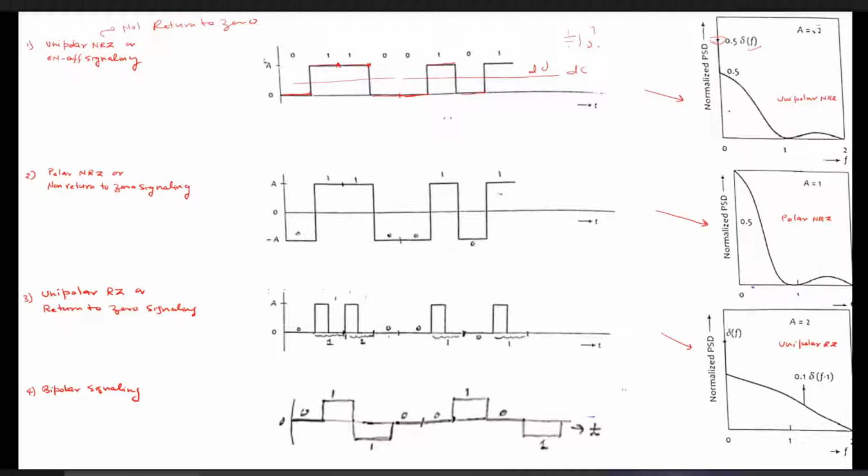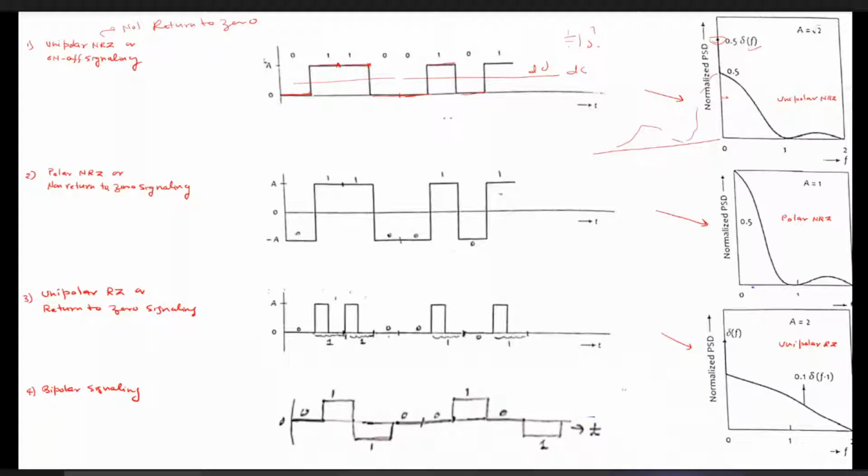At the same time, this is symmetrical about the axis, but it has not been shown on the negative axis. So you will find that near f equals 0, this power spectrum value is large. This is actually not preferable, as it has the DC term and a large value of the power spectral density.